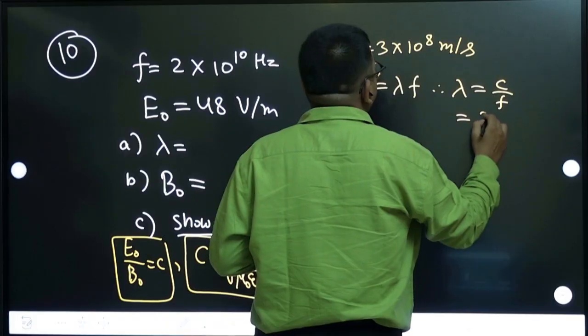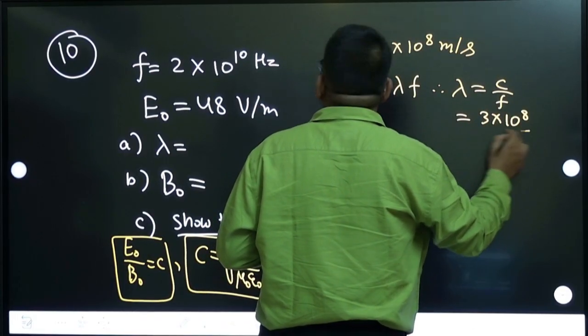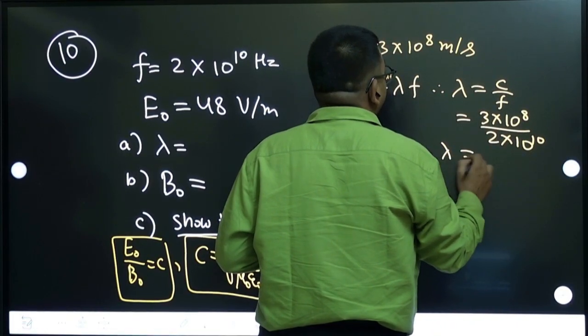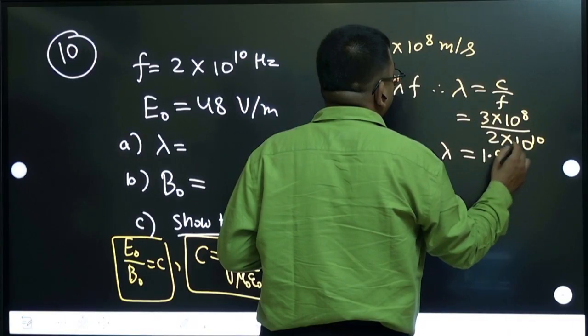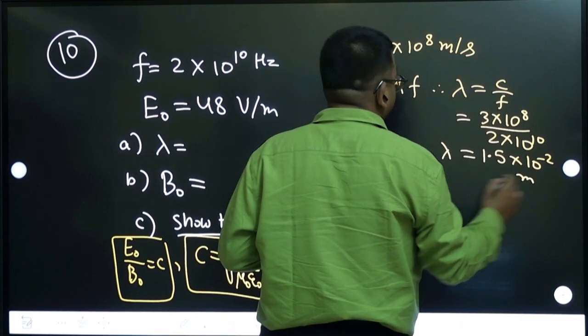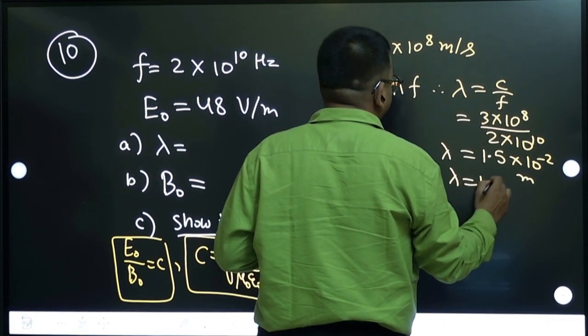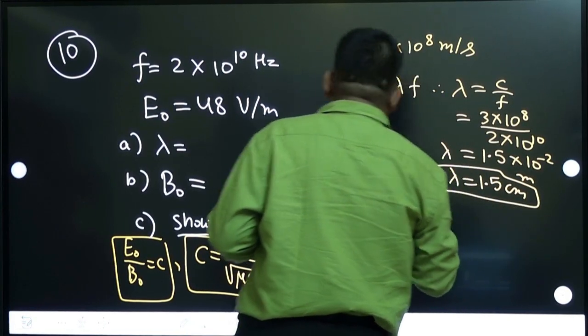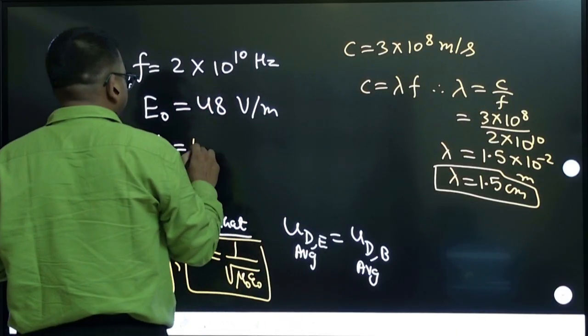Just divide it: 3 into 10 to the power 8 by 2 into 10 to the power 10. So lambda you calculate as 1.5 into 10 to the power minus 2 meters, or 1.5 centimeter also you can write. So you got lambda as 1.5 centimeters.